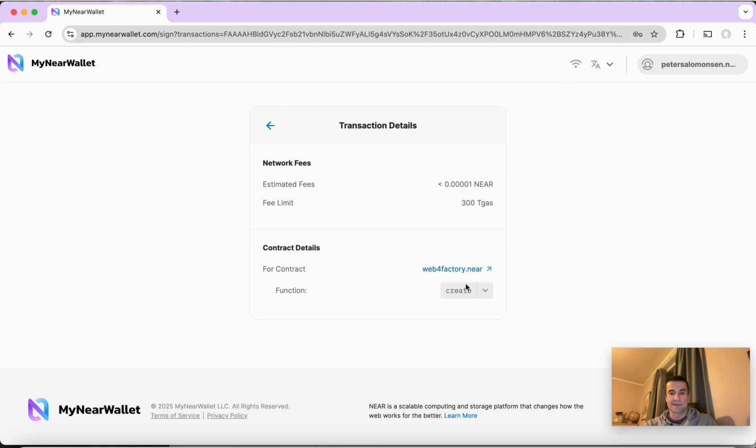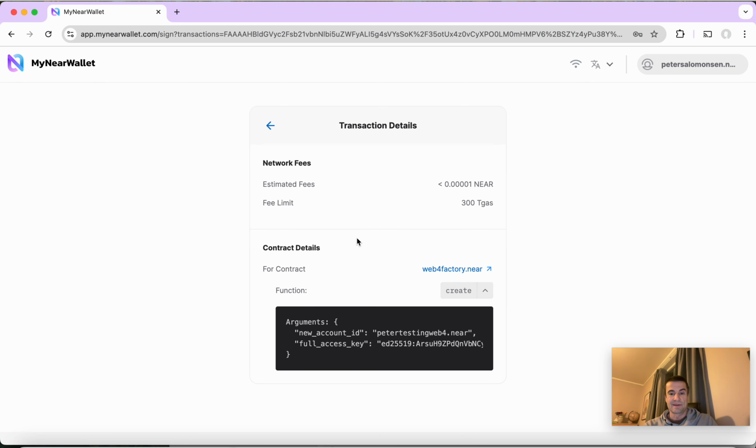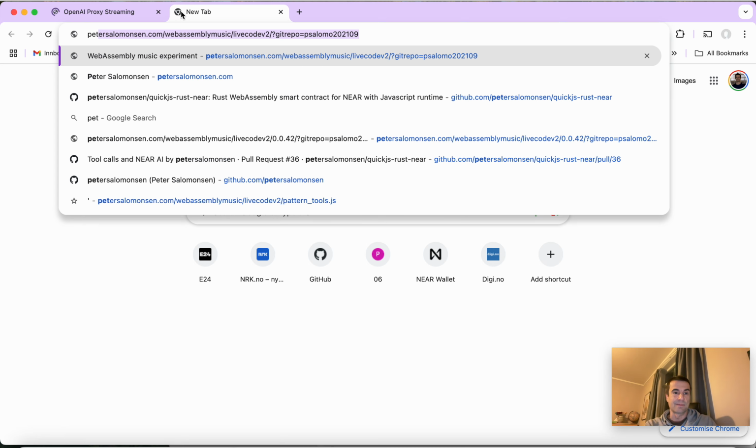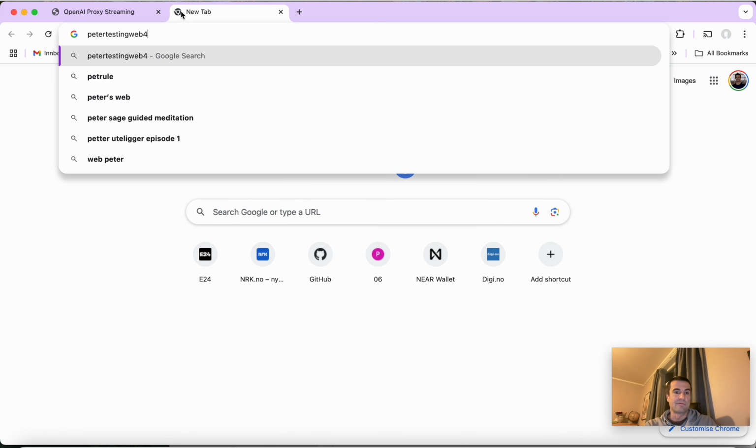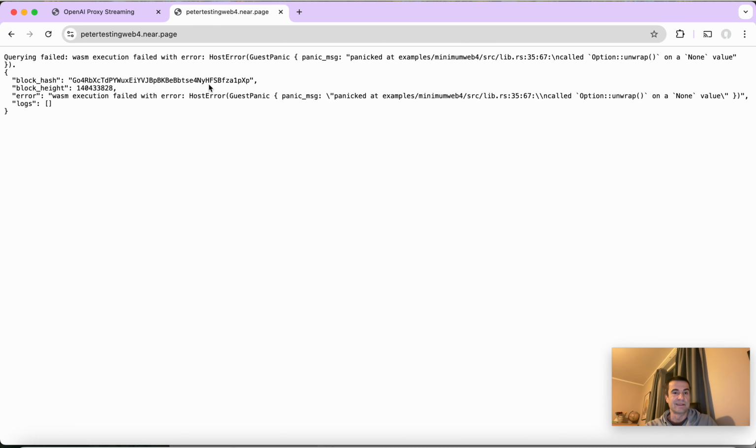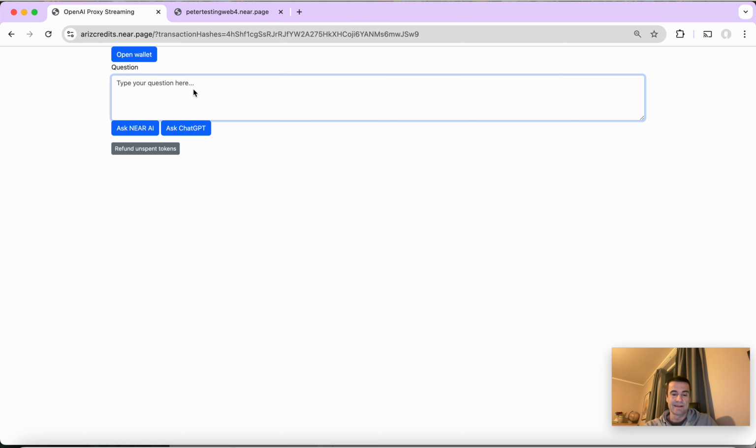It was Peter testing web4, so we can go here, Peter testing web4.near.page. And you can see we don't have the JavaScript code deployed, so we will go back here. Can you deploy this JavaScript code to Peter testing web4?